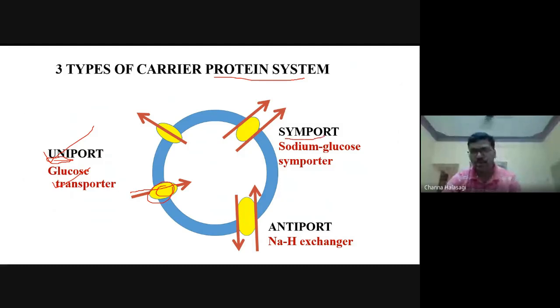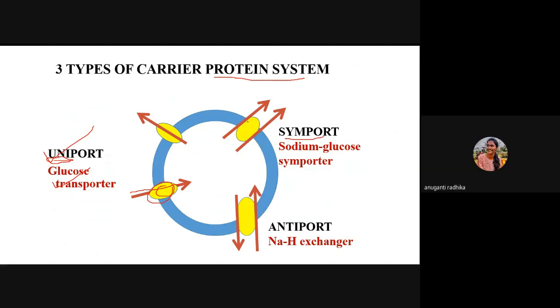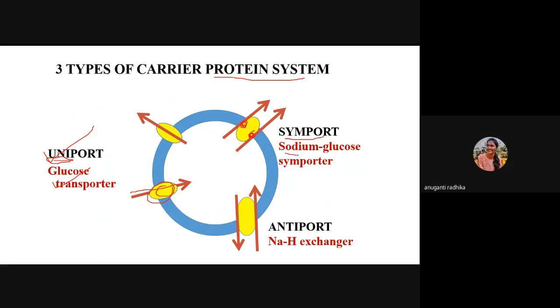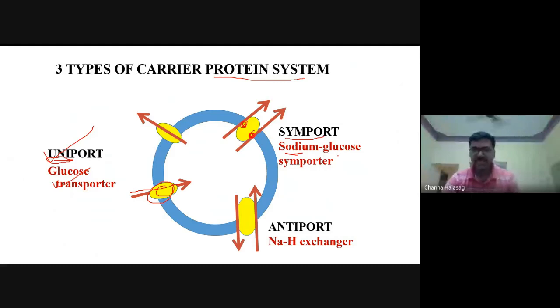And one more protein system, that is symport. What does it mean by symport? The same protein has a binding site for two molecules, so two molecules can get attached at the same site. In the same protein, there are two binding sites, one for sodium, one for glucose. So, sodium glucose importer. This is present in your kidney cells, PCT and all. Okay, symport.